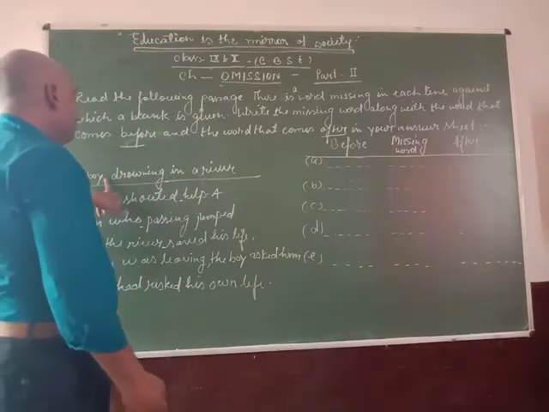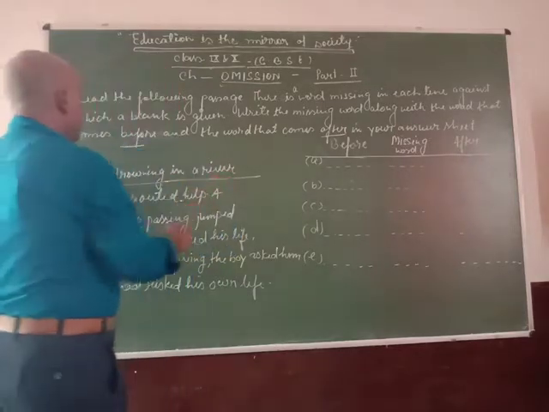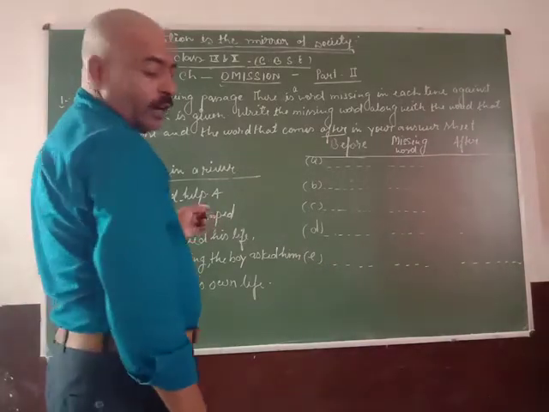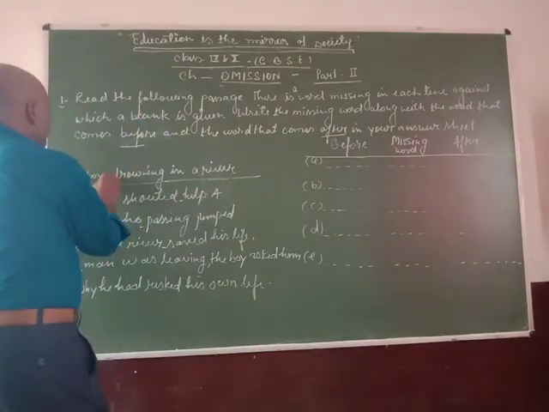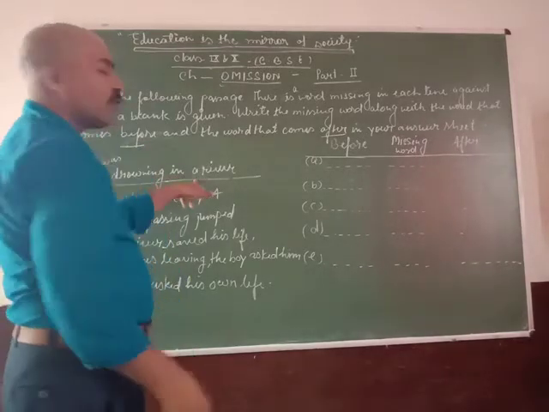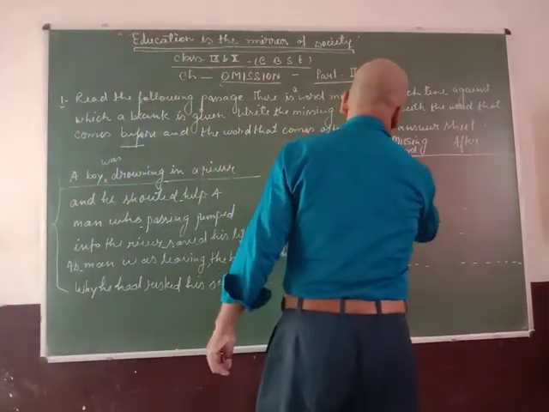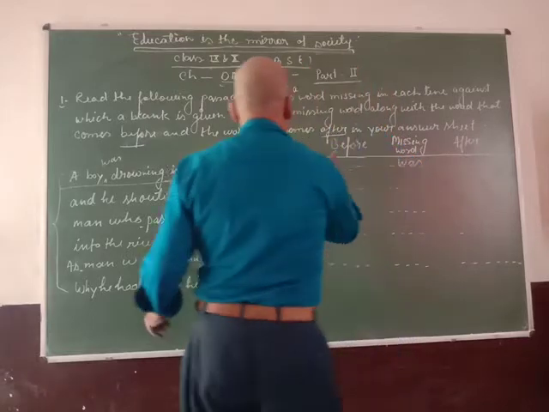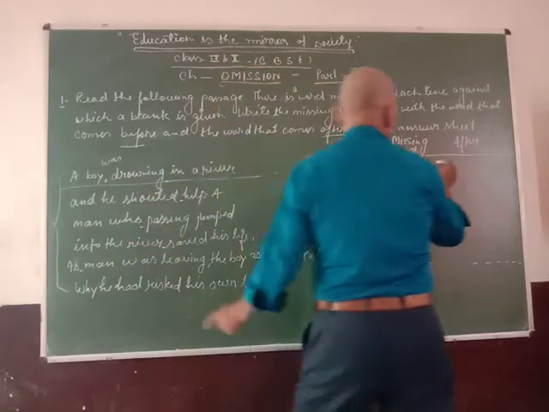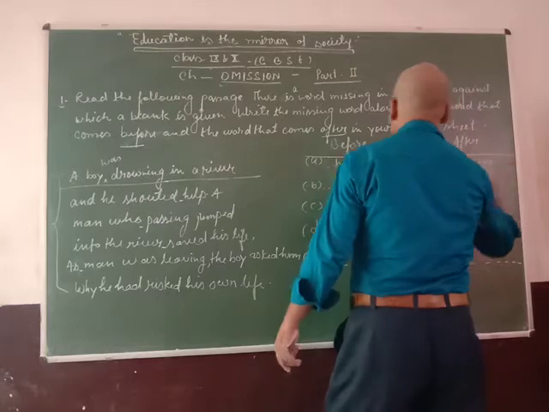So, a boy drawing in a river. Students, I think here the missing word is was. A boy was drawing in a river. So the missing word is was, the before word is boy, and the after word is drawing.